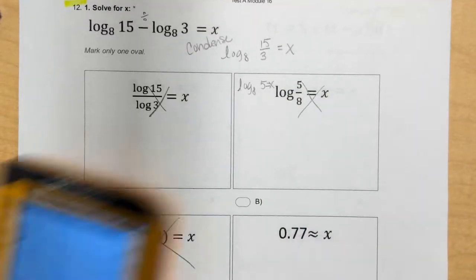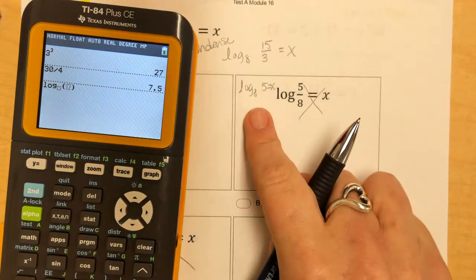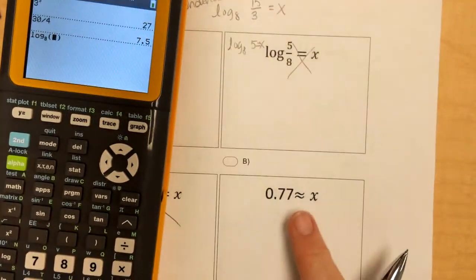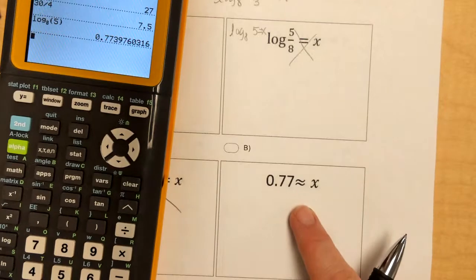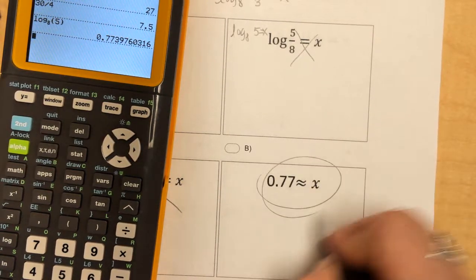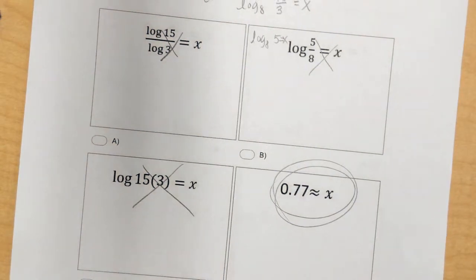Now I have a calculator, so I'm going to type in the log base of 8 and hope that it is this answer right here because that's the only one left. And take it of 5, and it is 0.77. That is the correct answer. Got to know how to condense a log.